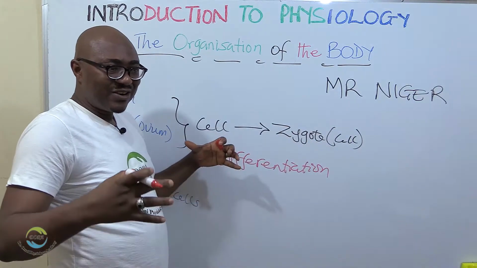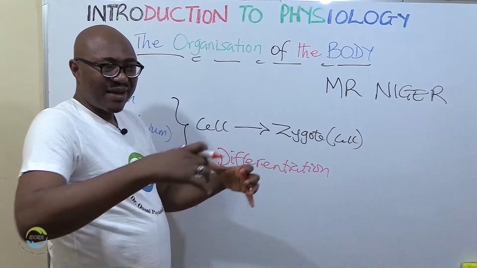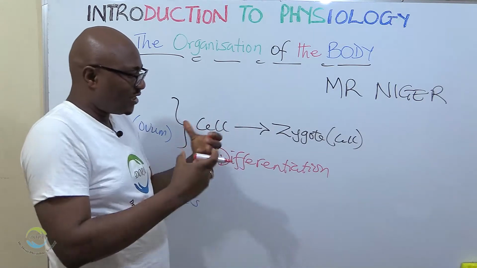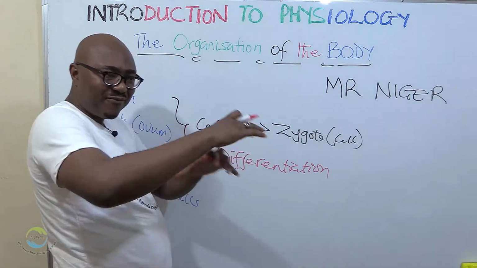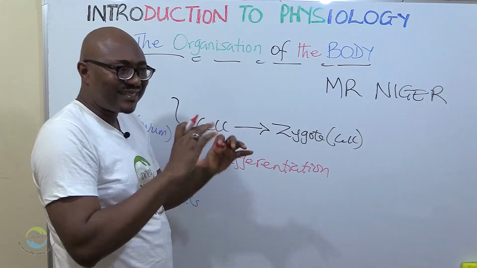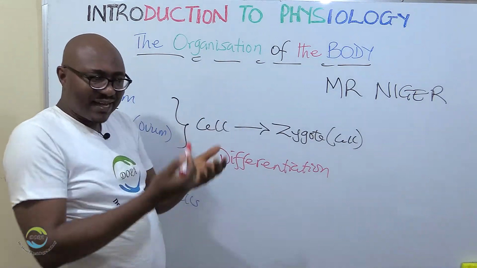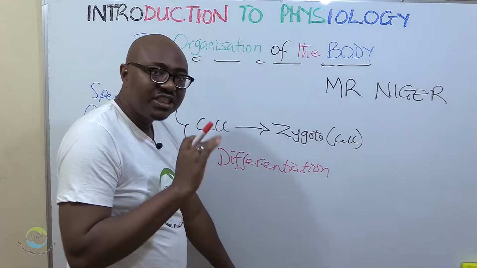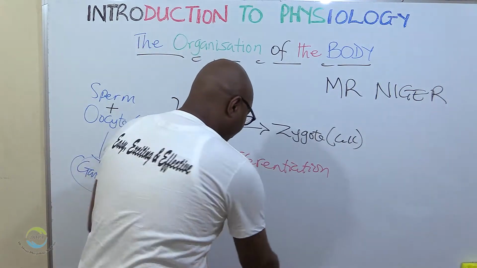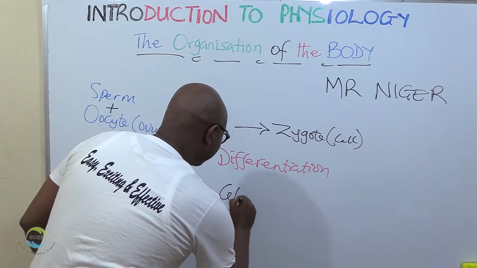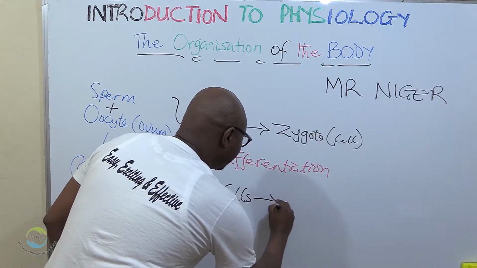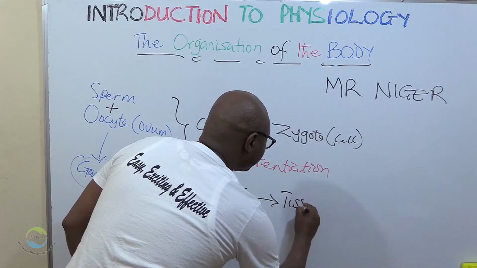So groups of cells that change their shape and form, and have similar properties, perform similar functions. Together, they are known as what? Tissues. So from cells, we now have tissues.